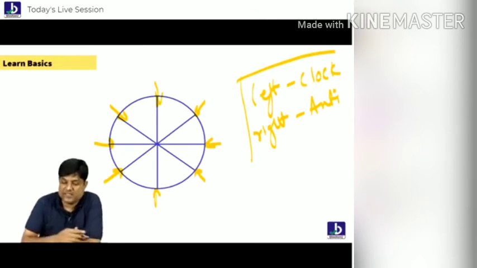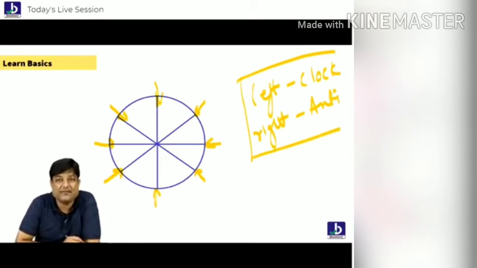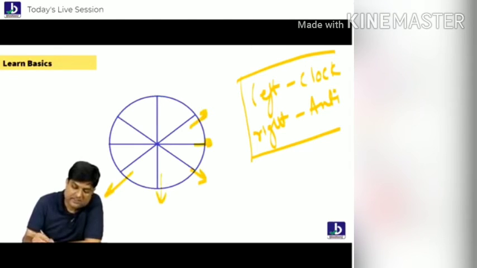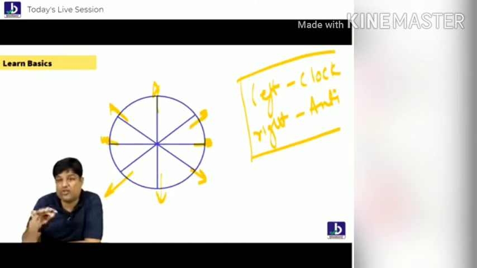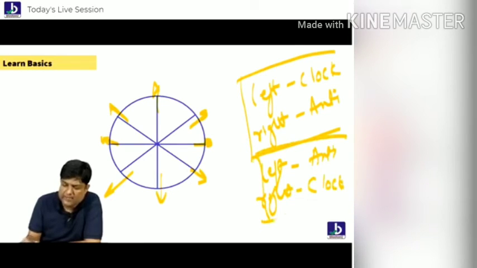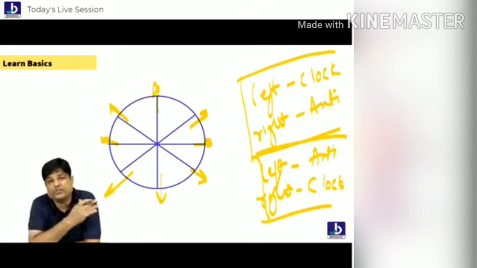Following everybody? Clear? But when they say that they are not facing the center, they are facing away from the center, means like this. Remember, very rarely they're going to ask you, 8 people are sitting facing away from the center. Everything is completely changed, opposite. At that point of time, left will be what? Anti-clockwise. Right will be what? Clockwise. That's the only small change which you should remember. But the rest are all the same, students.